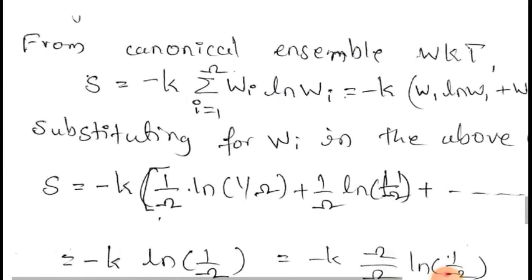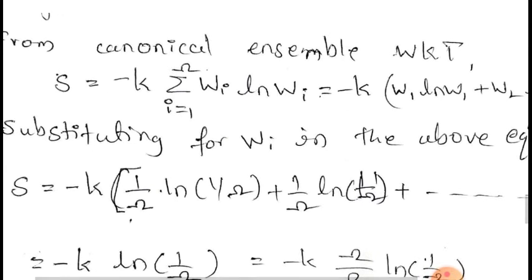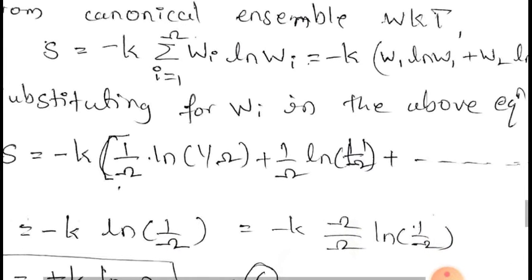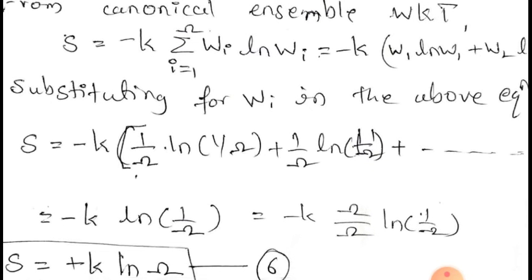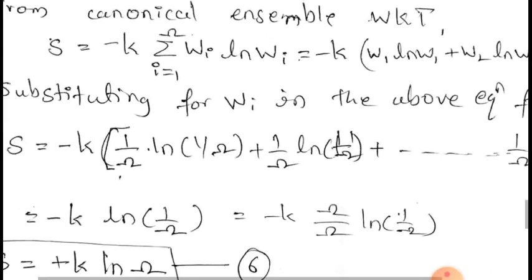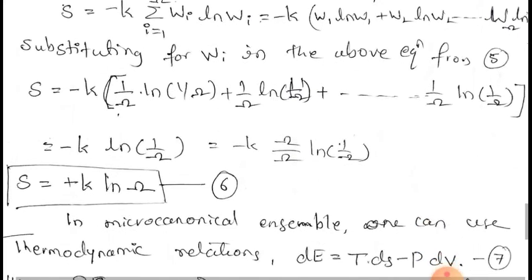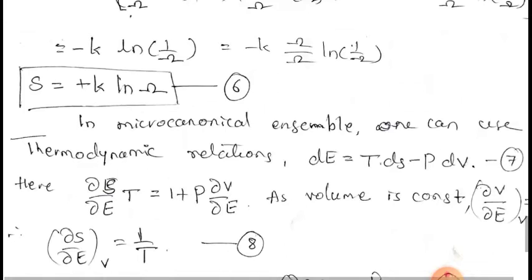And from the canonical ensemble, we know that S is equal to minus k into summation of Wi into ln Wi, where i runs from 1 to omega because there are omega number of systems. Now substituting Wi from equation 5, we get this expression, that is, entropy is equal to k into ln omega, forming equation 6.